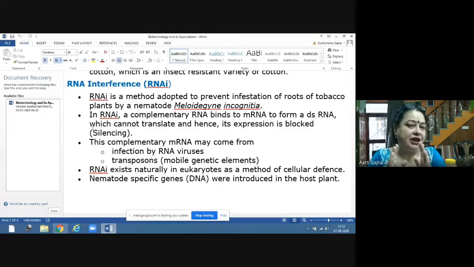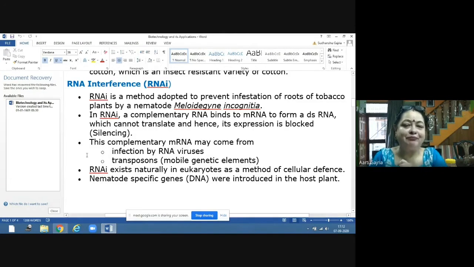This gene is producing the protein which helps in the growth of this nematode. Now in biotechnology, how do we genetically engineer it? The desired gene is the gene which helps in the growth of that Meloidogyne incognita. That gene is taken out and incorporated into the tobacco plant. So now the tobacco plant has that gene which is responsible for the growth of the nematode.